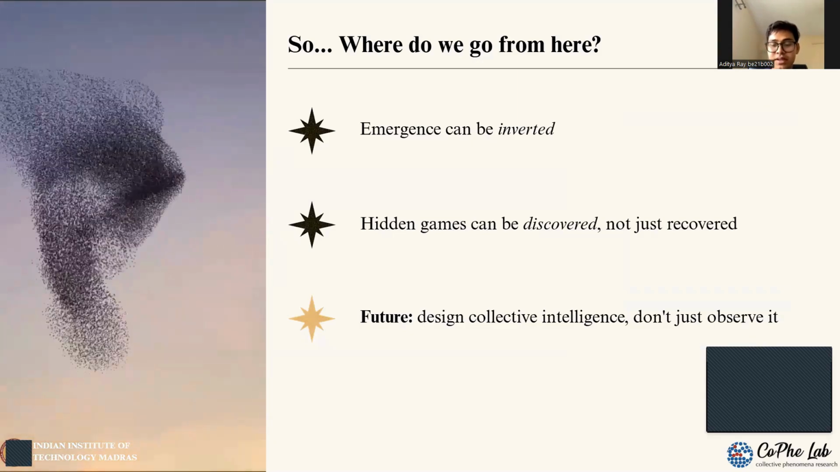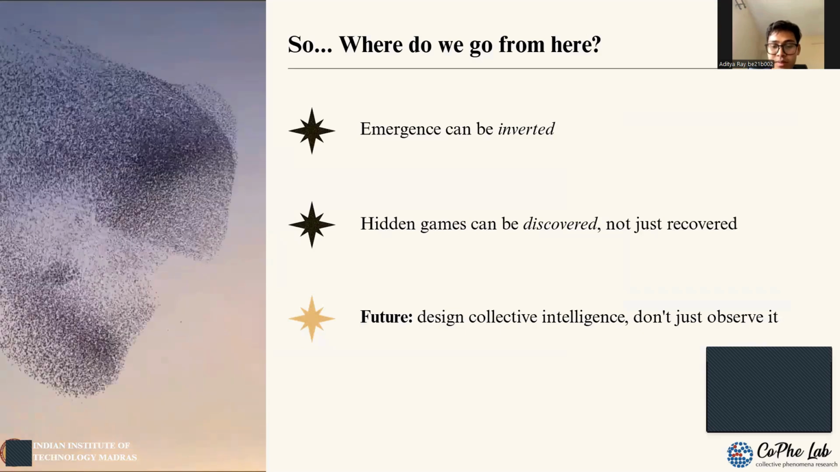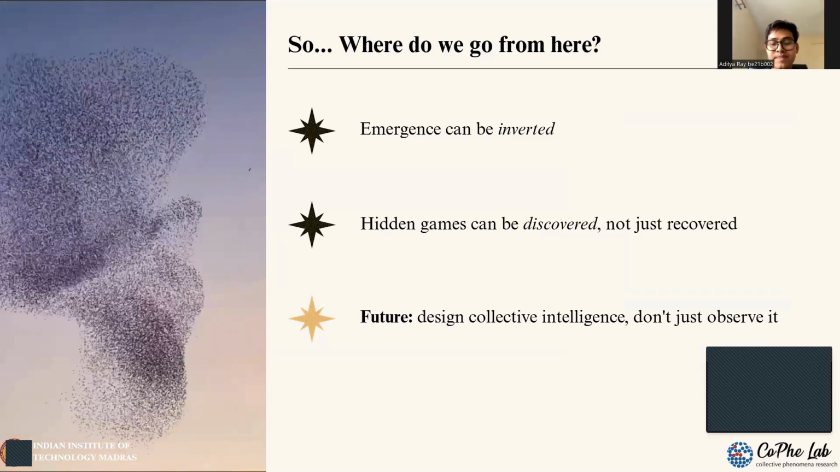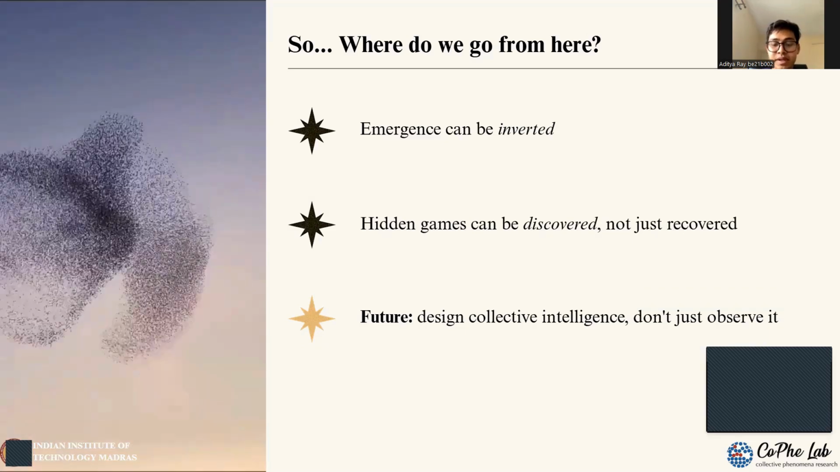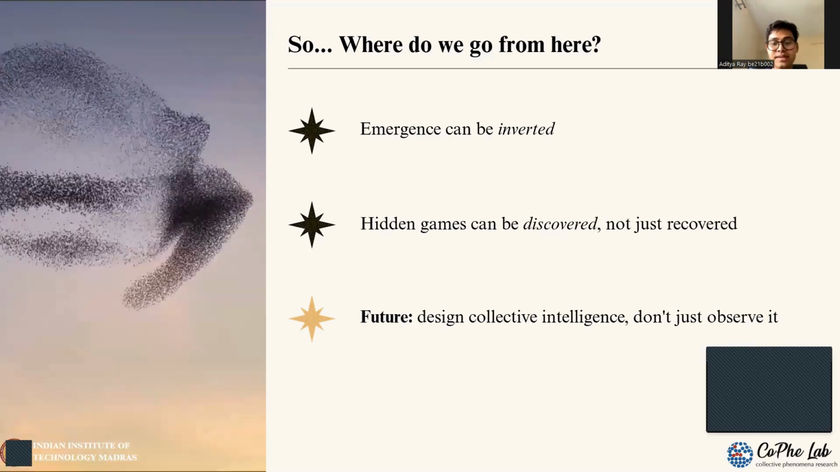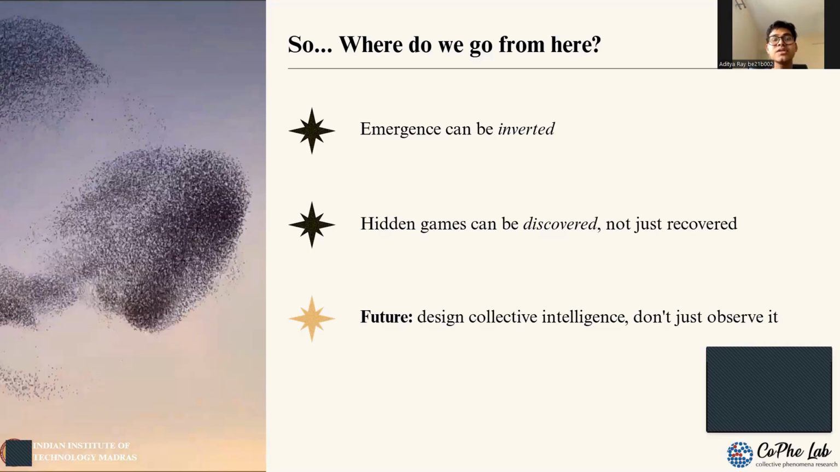Instead of handcrafting local rules and hoping for the right global behavior, we could actually one day specify the desired emergent outcome and infer the utility landscape that produces it. That is the pathway to designing collective intelligence and not just observing it.